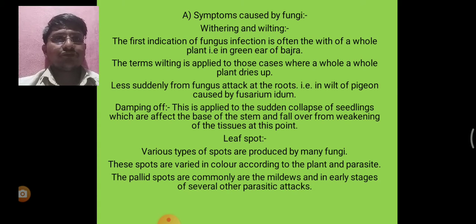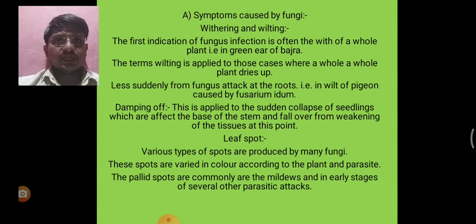In red rust of tea caused by an alga, the spots are raised. The brown spots are the commonest and are the result of the cells being killed. The black spots are found in the last stage, the telial stage of rust, and in many ascomycetes.